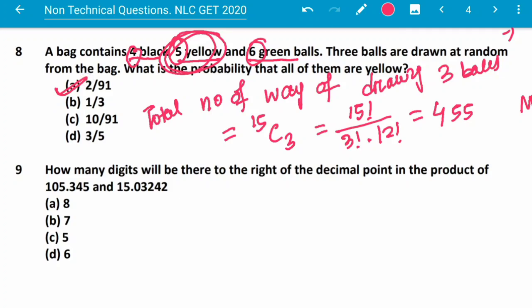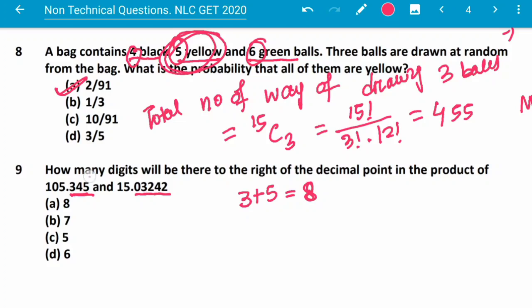How many digits will be there to the right of the decimal point in the product of 105.345 and 15.03242? So here, after multiplication of these two numbers, what will be the number of digits to the right of the decimal? Here this is 3 and here this is 1, 2, 3, 4, 5. So there should be 3 plus 5, that is 8. Should be 8 digits to the right of the decimal.